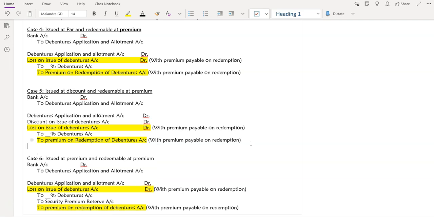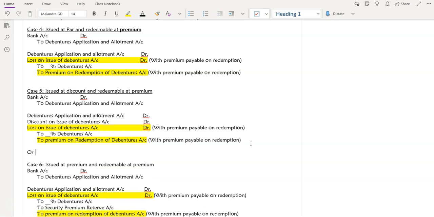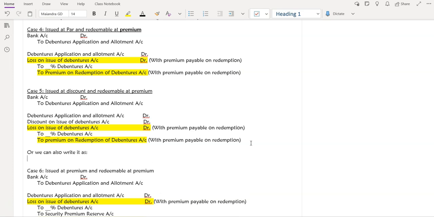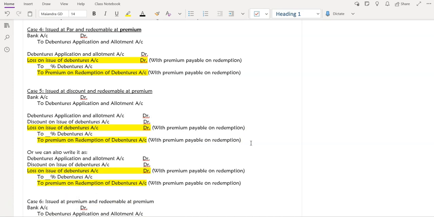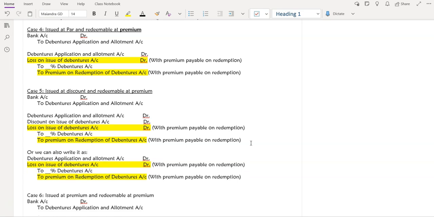Yes, ma'am. Now there is one other entry, or we can also write it as, so that you know. Okay, this I'm copy pasting because it will just make it easier. Instead of writing this discount account separately, we can write it as loss on issue of debentures account, and this will be recorded with discount on issue plus premium on redemption.